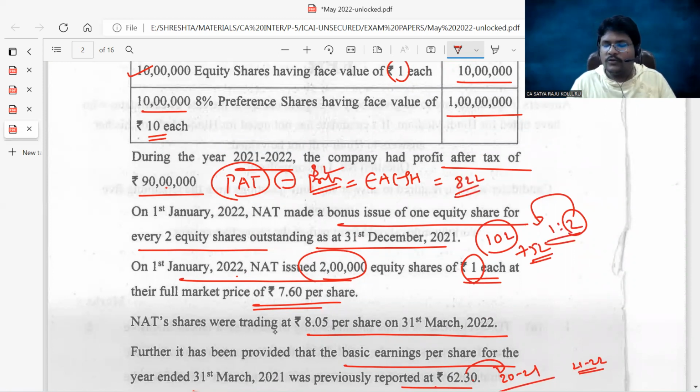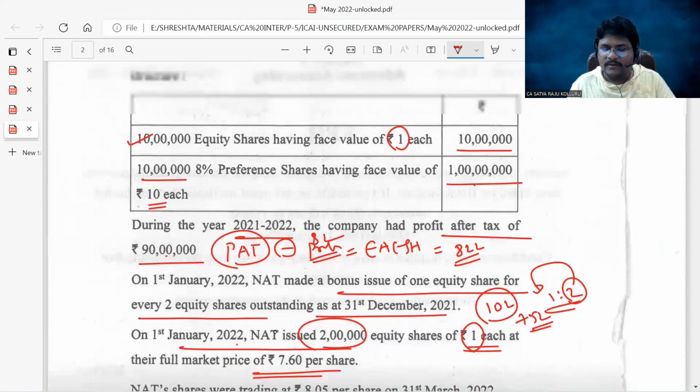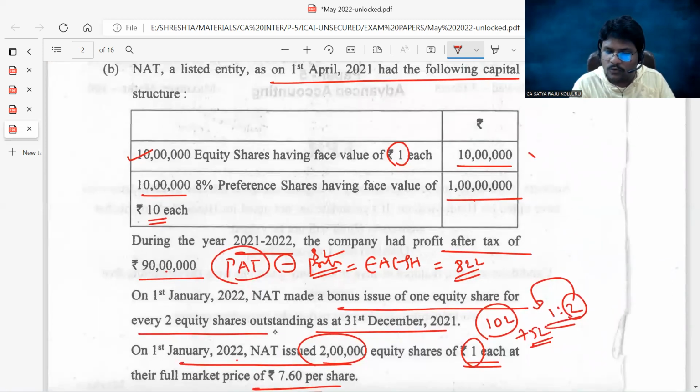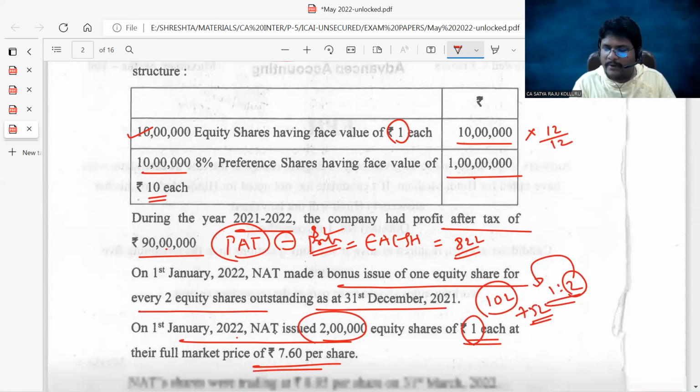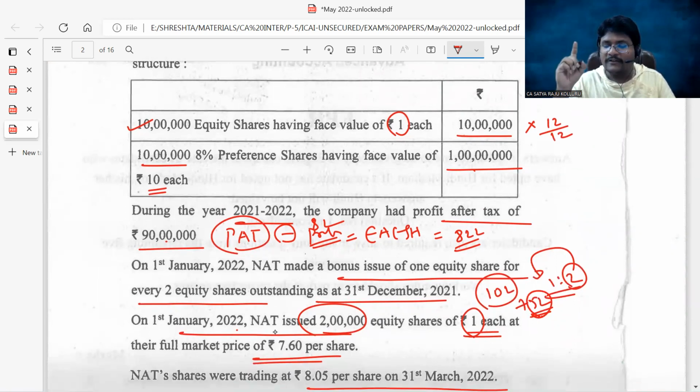Then you need to calculate the weighted average number of equity shares. 10 lakhs into 12 by 12, for the entire year they are outstanding. Now coming to bonus shares, these 5 lakh shares are also outstanding throughout the year. These are outstanding since the inception of the last year itself, that's why for the entire current year also these are outstanding.